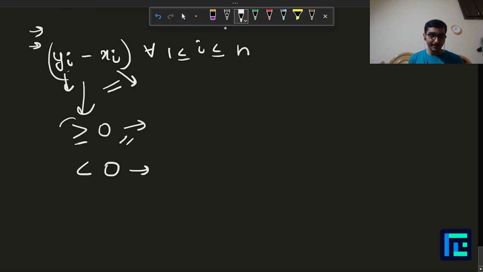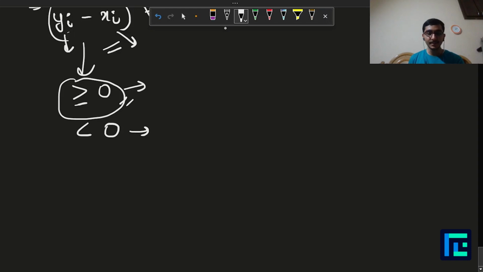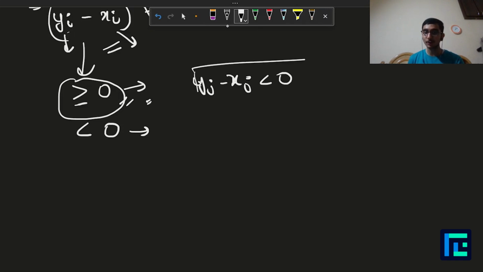So if yi minus xi is greater than or equal to 0, then this person can be paired with some guy, I should not use i because this is a different person, so I can pair him with a person whose yj minus xj is less than 0, right? It is possible for some cases. I'm not saying for all, but it's possible for some.